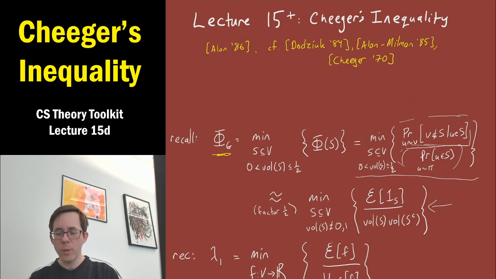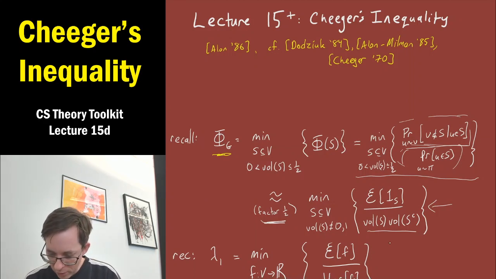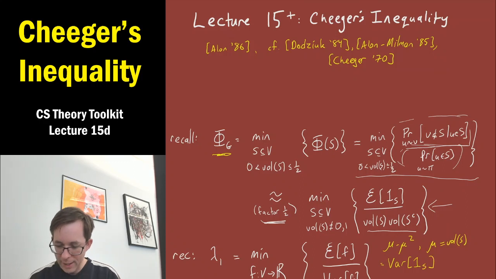So if you were to throw in a factor of the volume of the complement of S in the denominator, it would only change things by a factor of a half, which is not going to concern us very much. And what's nice when you have the volume of S times the volume of S complement in the denominator is that it's equal to mu times 1 minus mu, where mu is the volume of S. Another way to write that is mu minus mu squared. And when you see it in that form, as I mentioned before, this is also the variance of the indicator function of the set S.